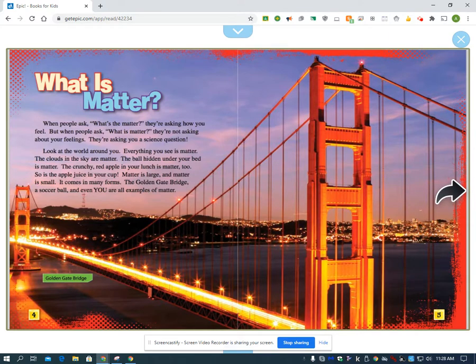So if you take a minute and you look around your room right now, you're probably seeing maybe a picture frame or a couch or a door. Those are all going to be examples of matter.